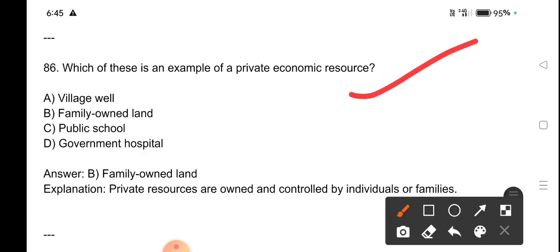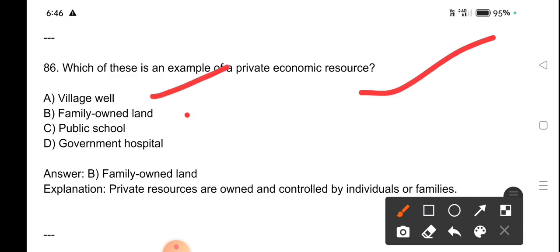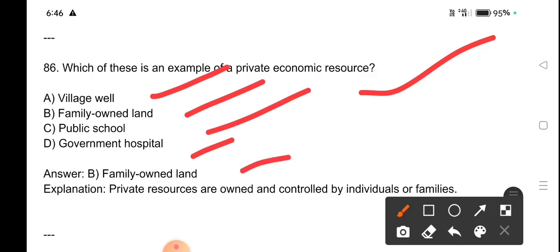Which of these is an example of a private economic resource? Village well, family-owned land, public school, government hospital. Family-owned land is an example of a private economic resource. Private resources are owned and controlled by individuals or families.